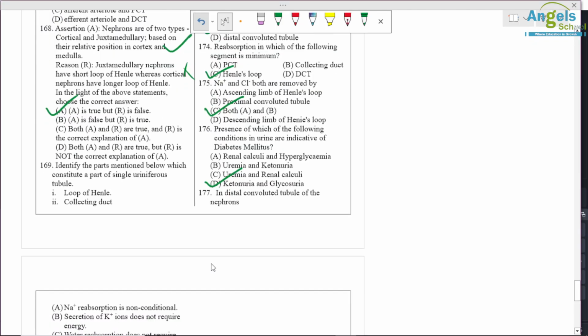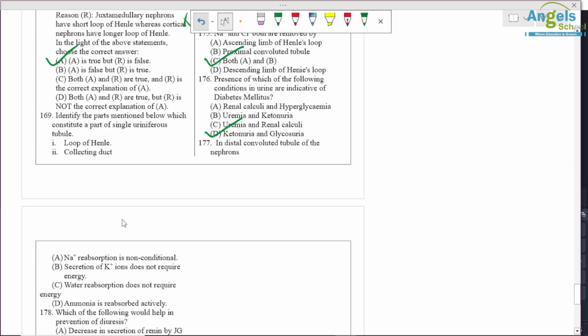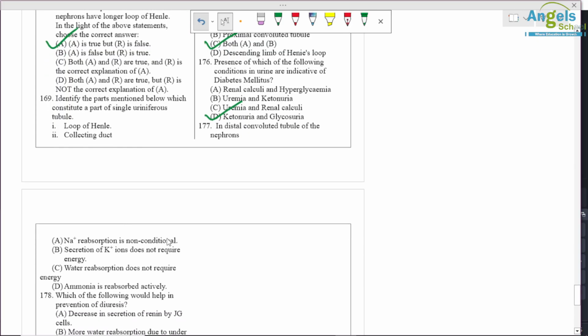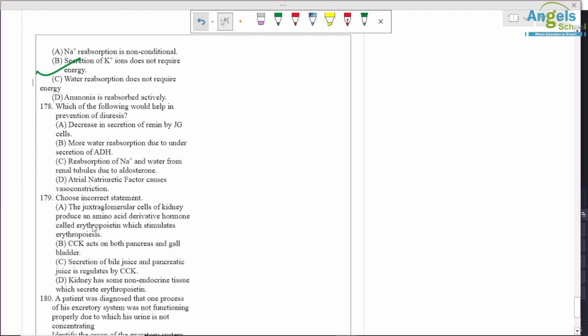In DCT of the nephron, Na plus reabsorption is non-conditional, wrong option. Secretion of K plus does not require energy, right option. So in DCT there is conditional reabsorption, meaning use of ATP is also there.